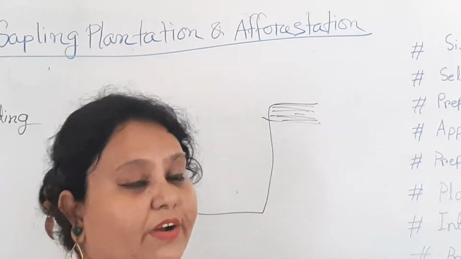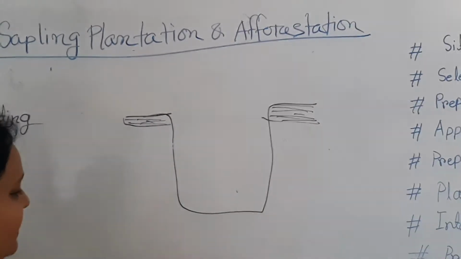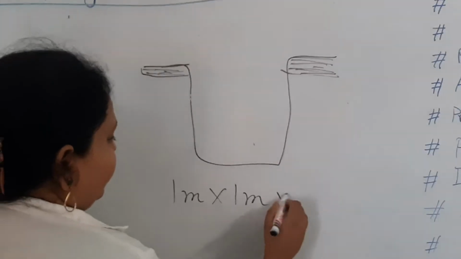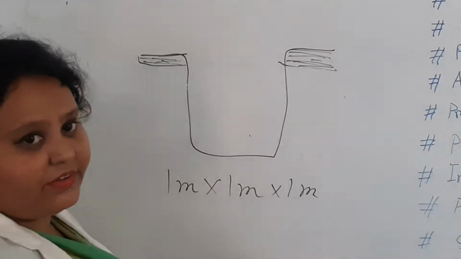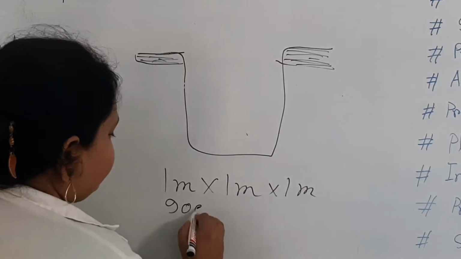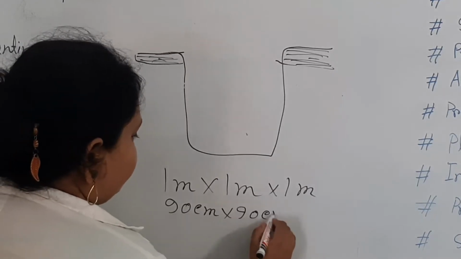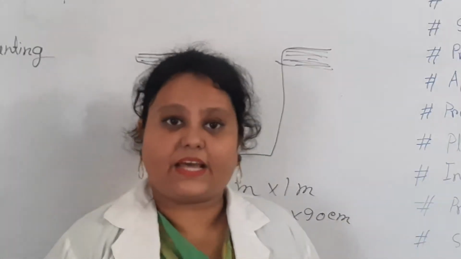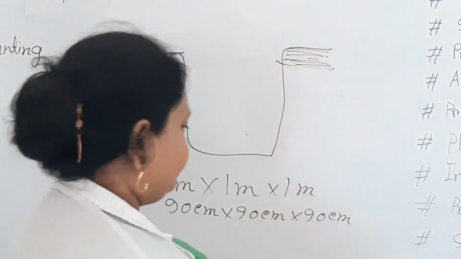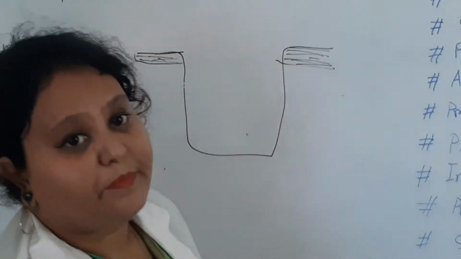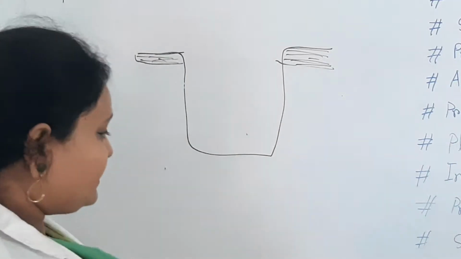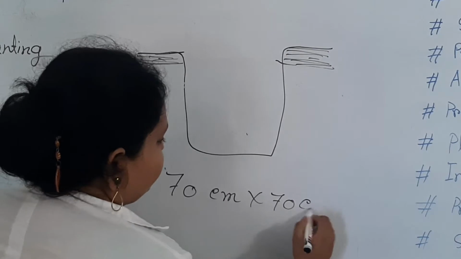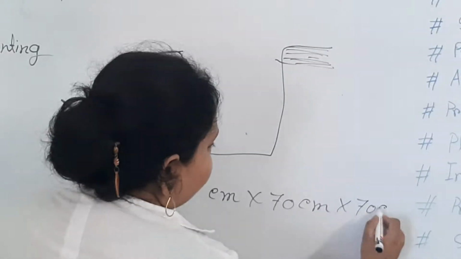For large plantation, the pit size should be 1 meter into 1 meter into 1 meter, or it may be 90 centimeter into 90 centimeter into 90 centimeter. This is the pit size for a large plant. And for a medium type plant, the pit size should be 70 centimeter into 70 centimeter into 70 centimeter.